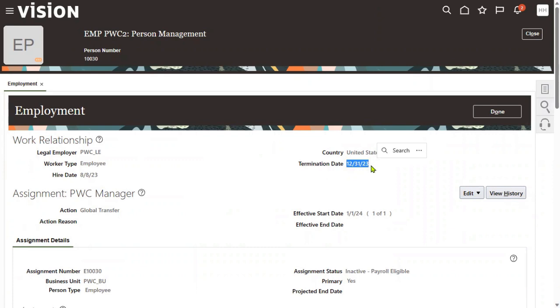Okay. So this is about the global transfer, how we are going to perform, and how we can go for copy the assignment information and what is the issue with the roles in case if we get it. Okay.